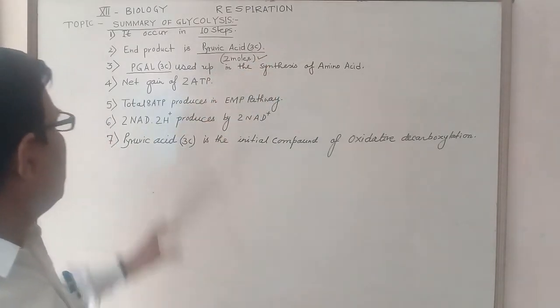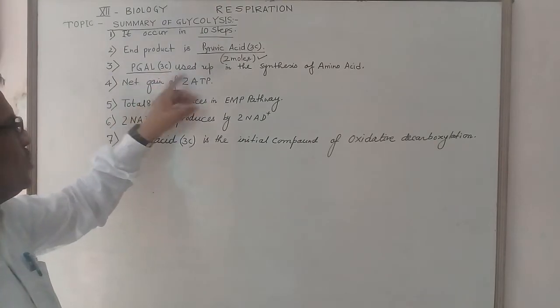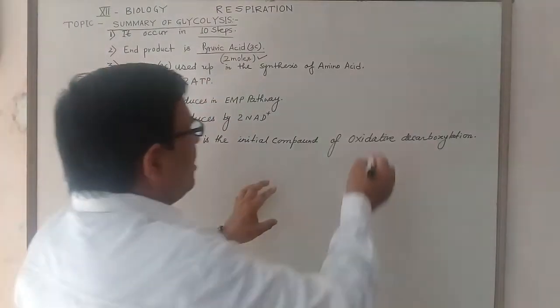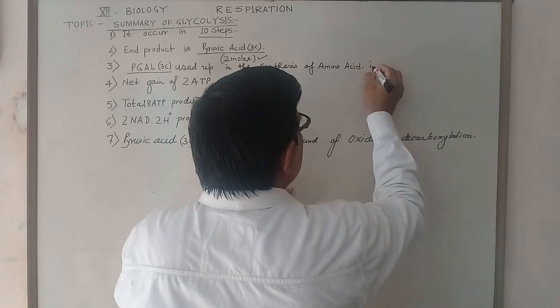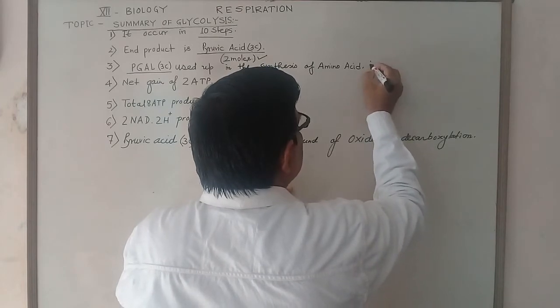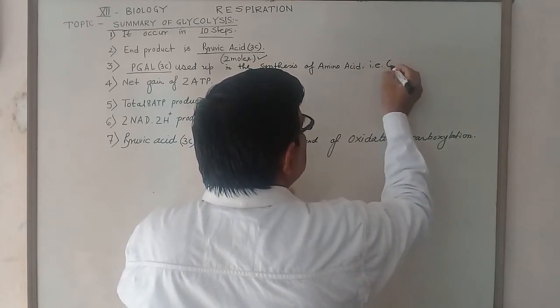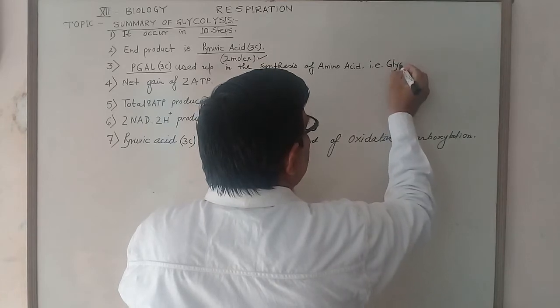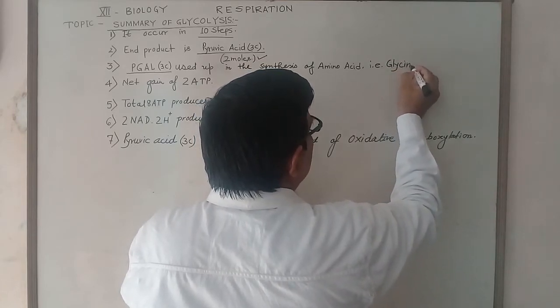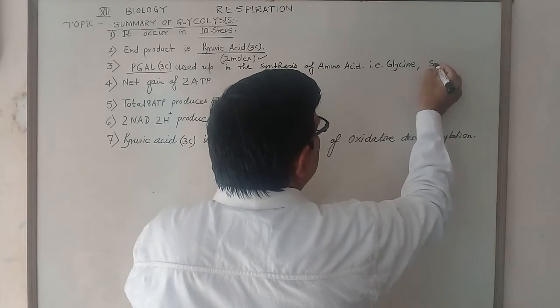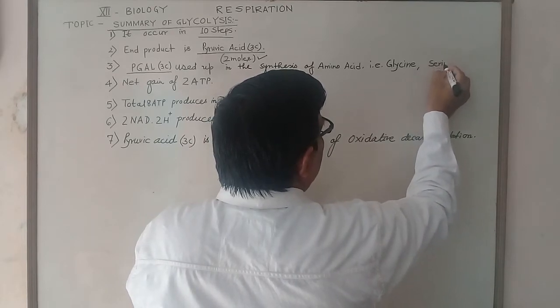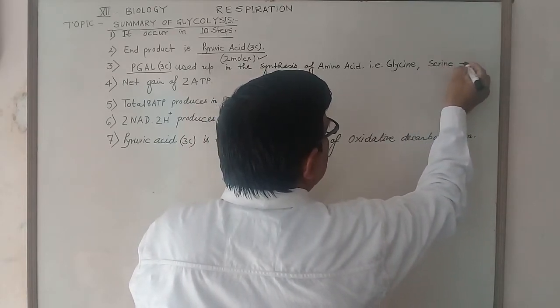Next, phosphoglyceraldehyde is used up in the synthesis of amino acids. For example, glycine production takes place, serine production takes place, etc.